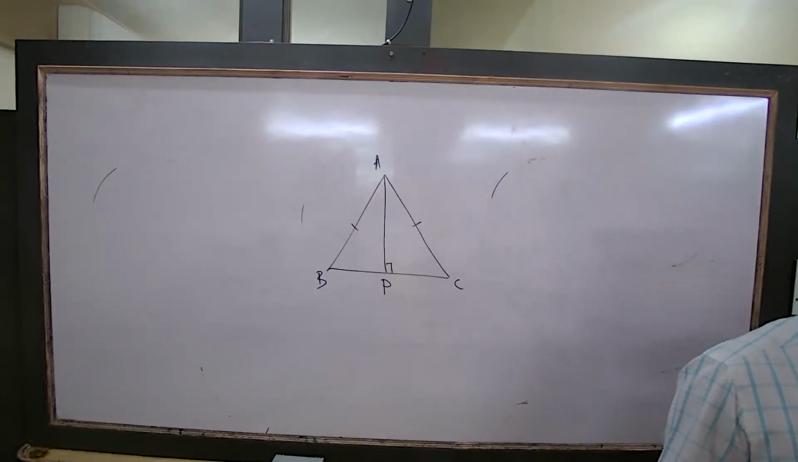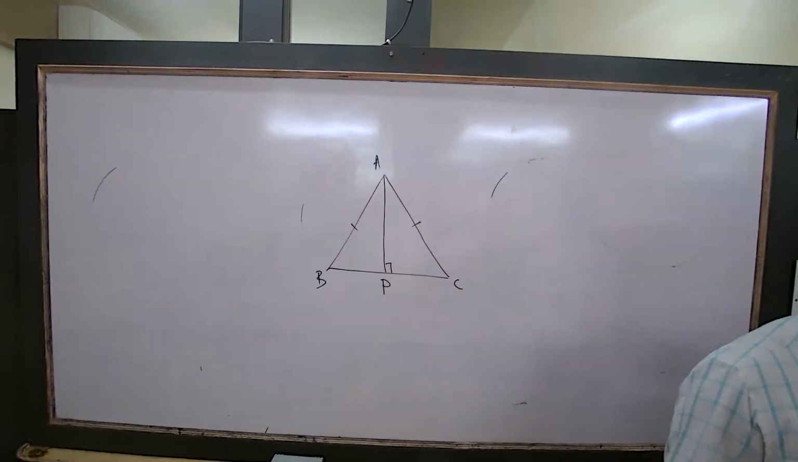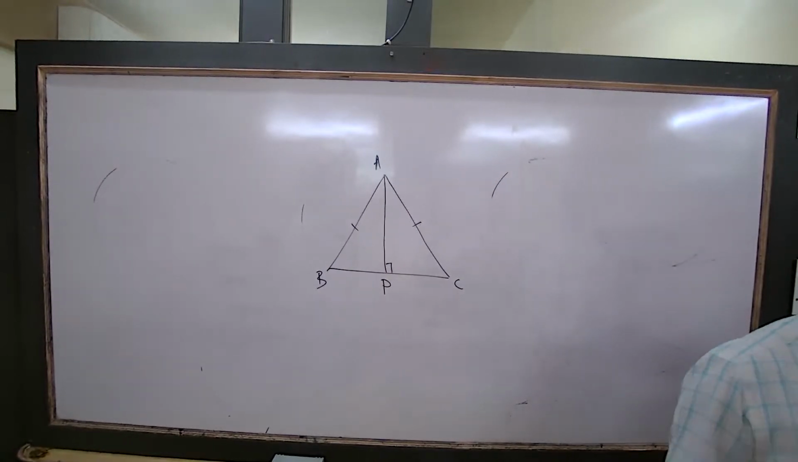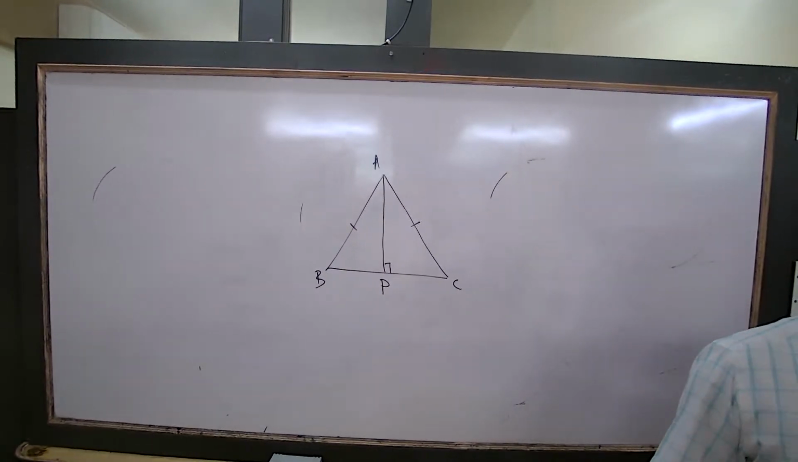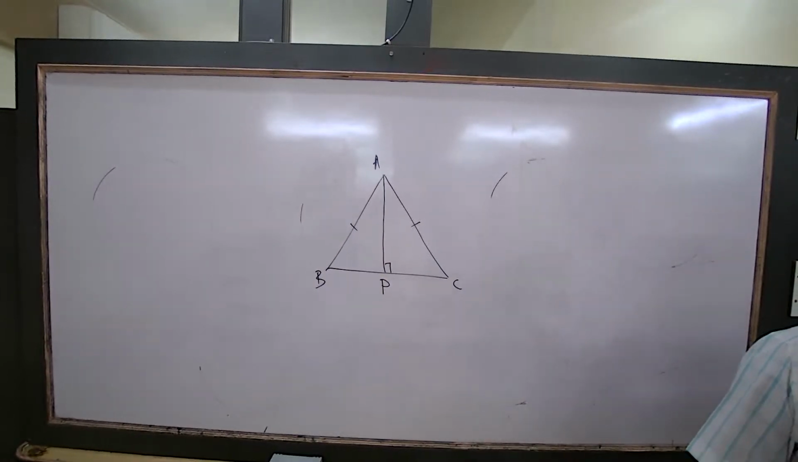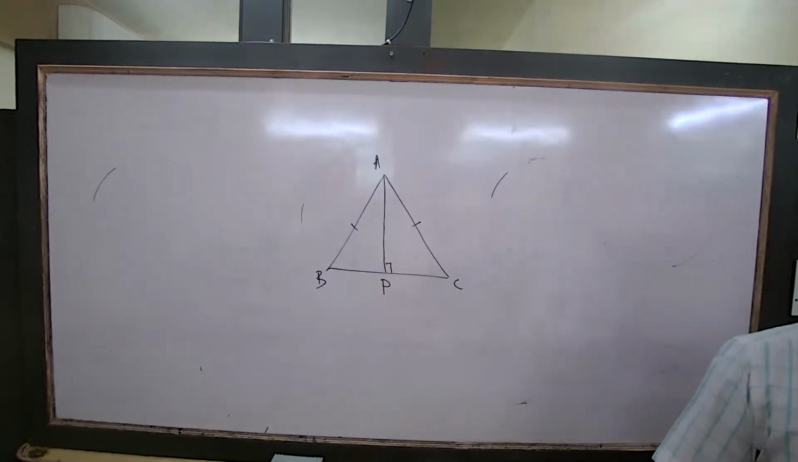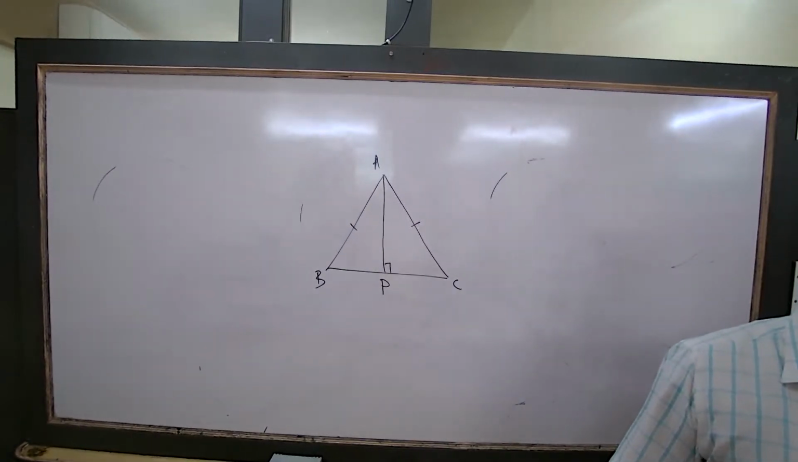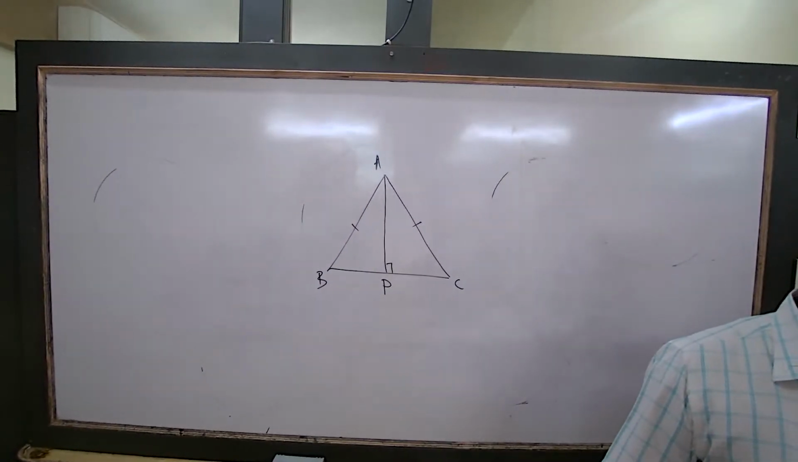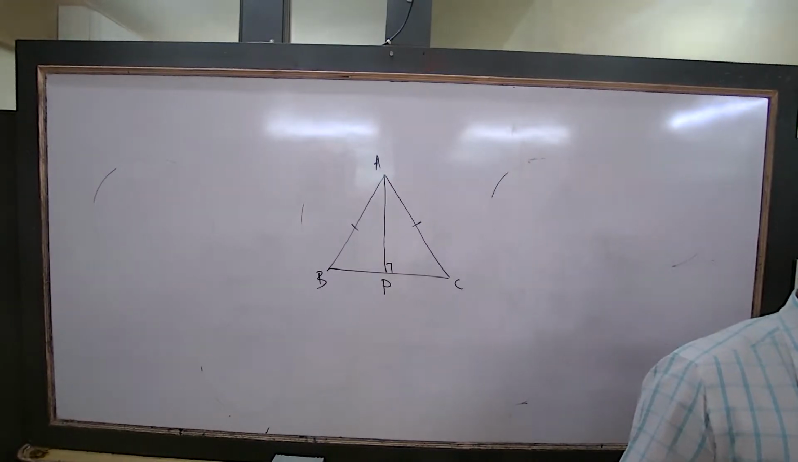By the way, you know what is a circular ring? Hollow circle. What is circular ring? Region between two concentric circles.